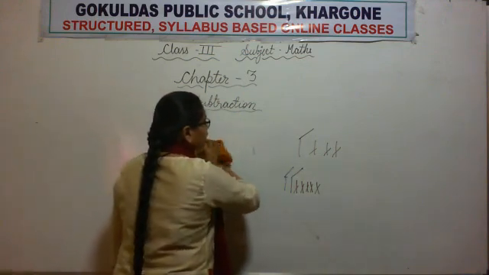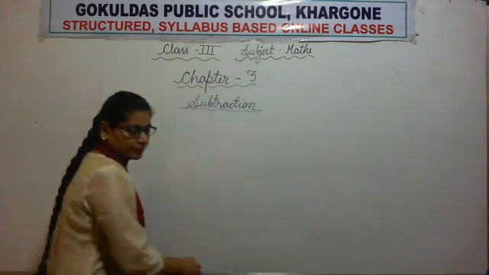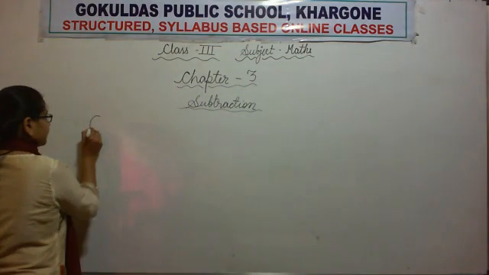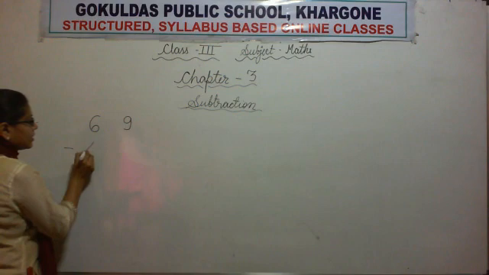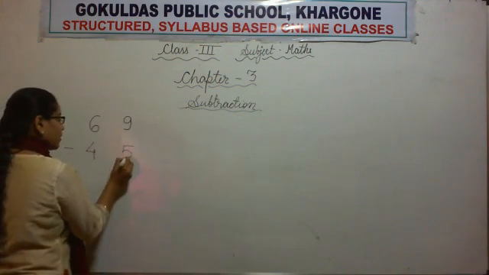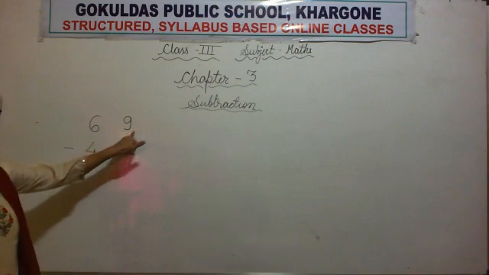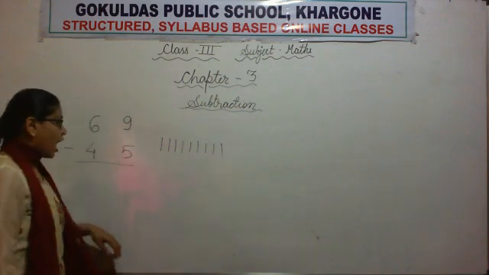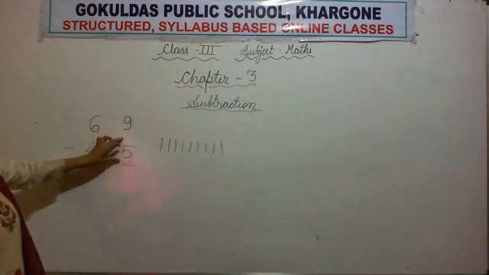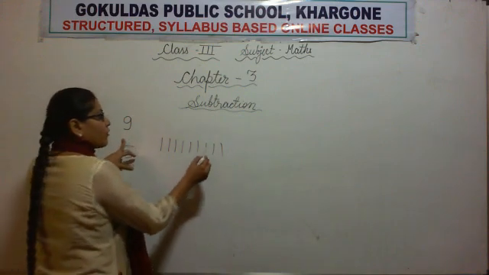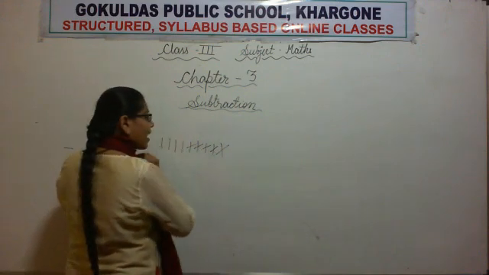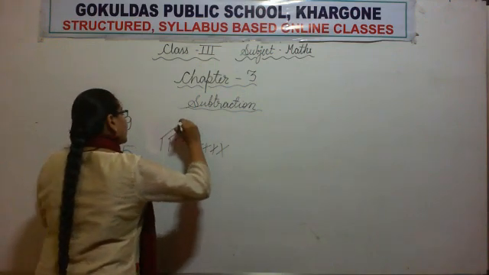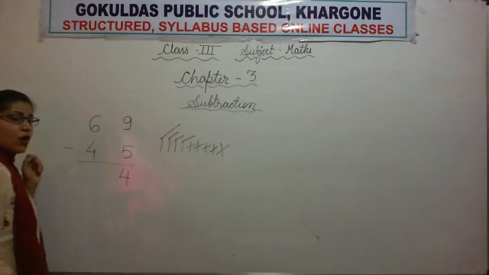Let's solve many more questions. 69 minus 45. See, number 9 is there, so we will draw 9 sticks. Now number 5 is there, 9 minus 5. So we will cancel 1, 2, 3, 4 and 5 sticks. Okay. Now let's count how many sticks are left. 1, 2, 3, 4 sticks are left. So we will write the number 4.